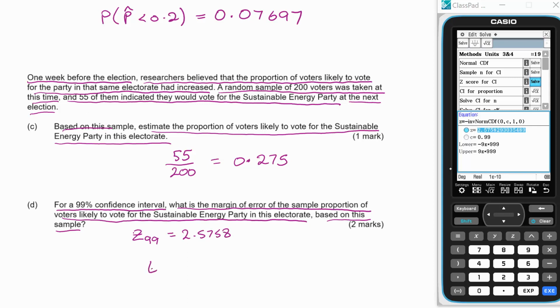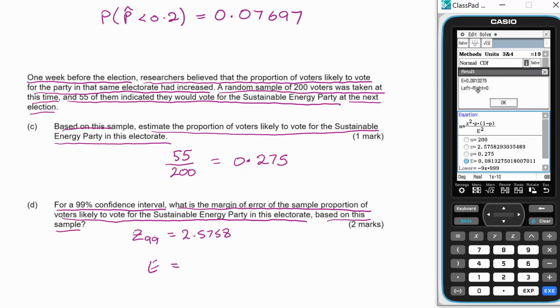And then to get the E, I'm just going to use the E activity just here. We can see the margin of error is here. So n is 200. The z gets automatically put in from my last calculation, and the proportion here was 0.275. So I've got all the right things in there. We just need to calculate E, and it is 0.0813.